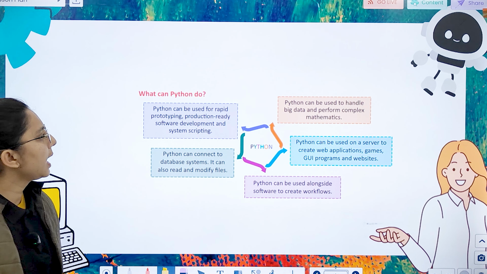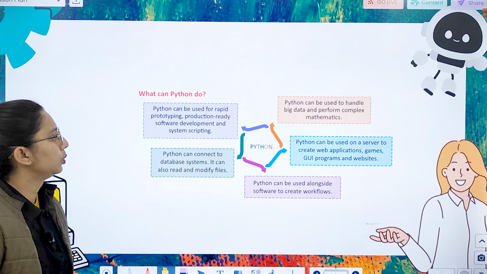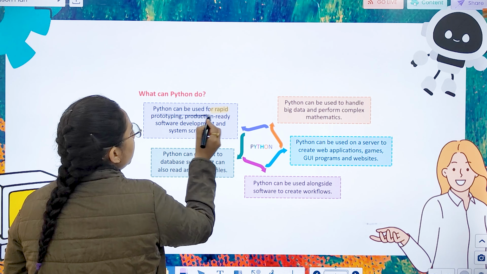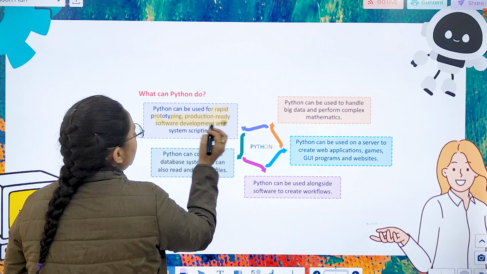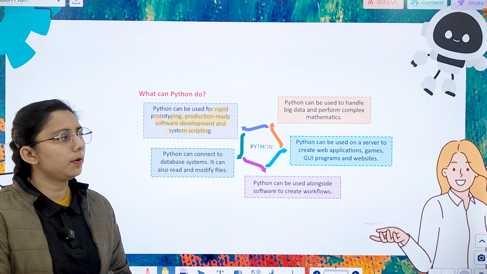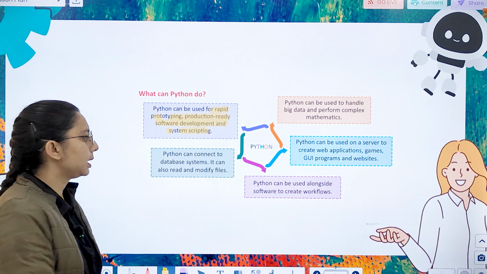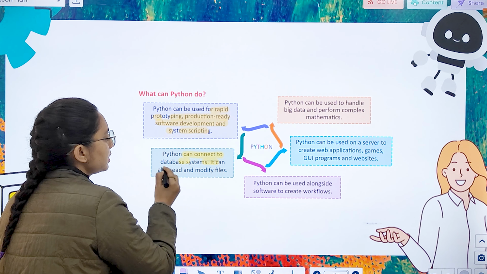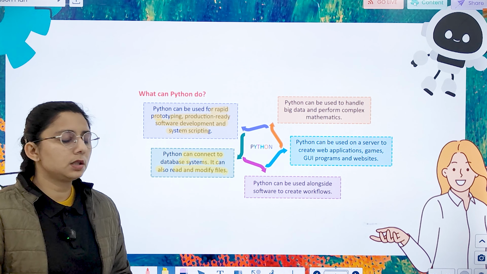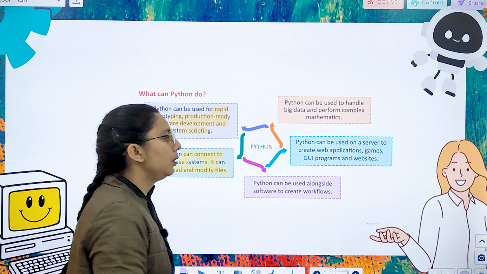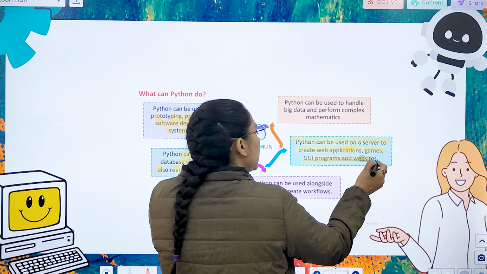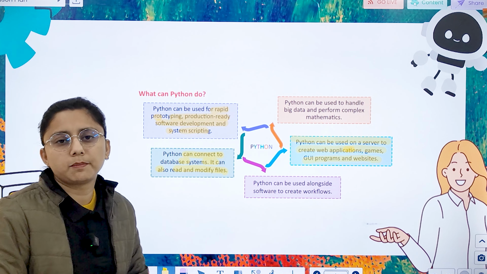So what can Python do? Python can be used for rapid prototyping, production-ready software development, and system scripting. It can be used to handle big data and perform complex mathematics. It can connect database system and read and modify file. And it can be used alongside software to create workflow. Python can be used on a server to create web application, games, and GUI programs and websites.